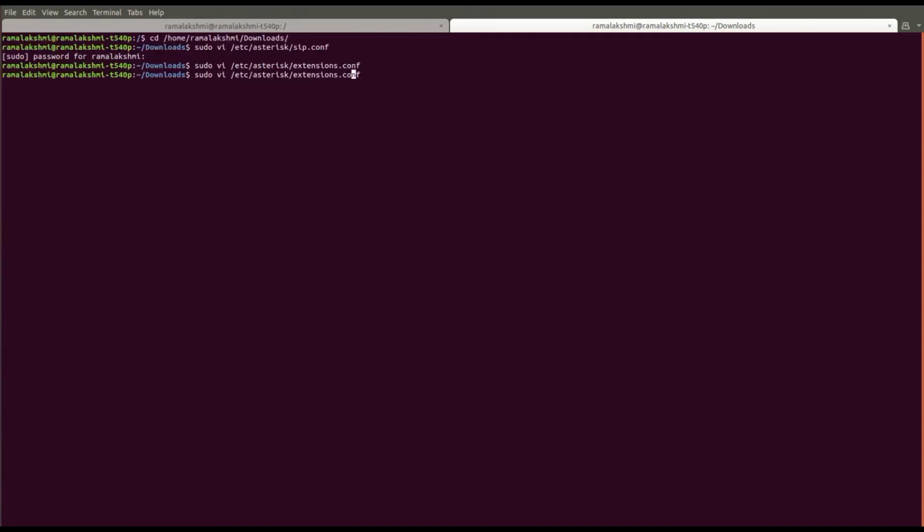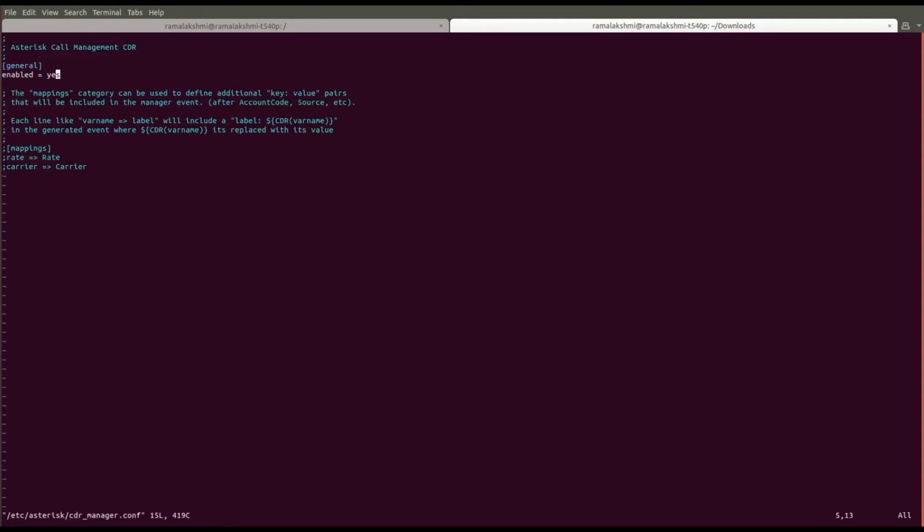Next, view the vtiger_manager.conf file. Make sure that the enabled value is mentioned as no. If not, make it as no, then save it.